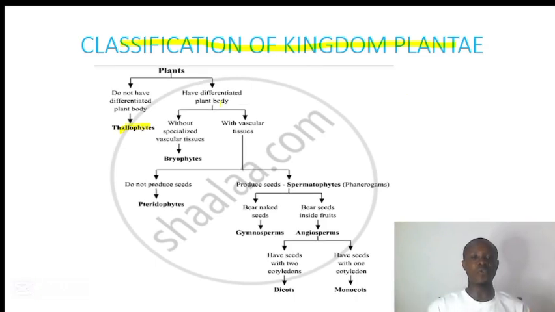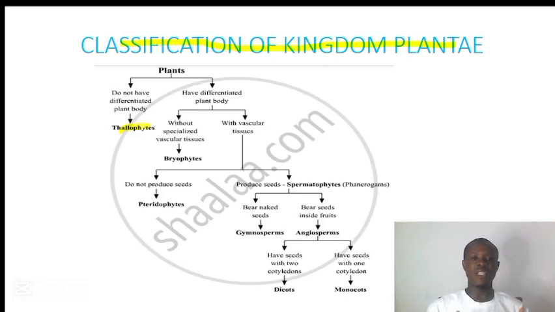So let's start with the first one. Do they have differentiated body parts? That means, are their body parts divided into root, stem, and leaves? If not, they are referred to as thallophytes. If yes, then we continue to ask another question.